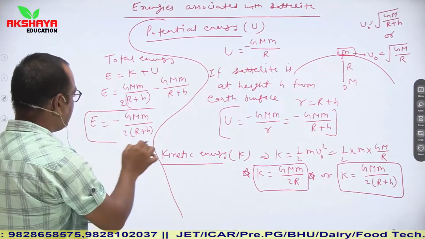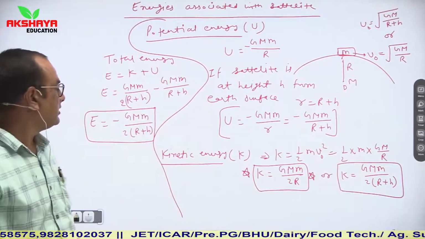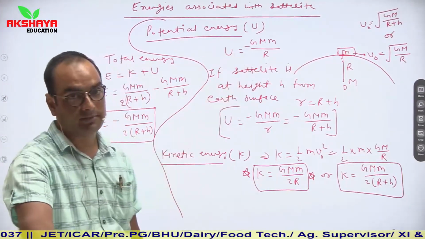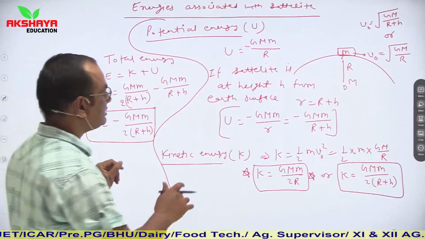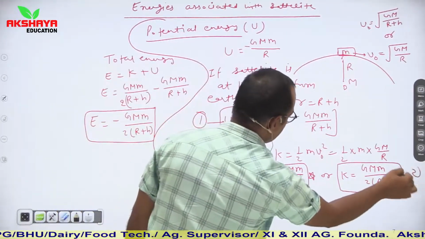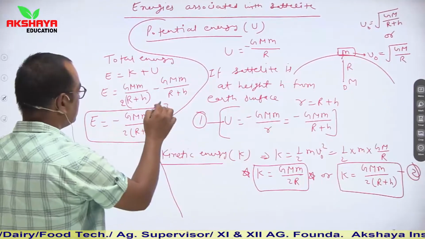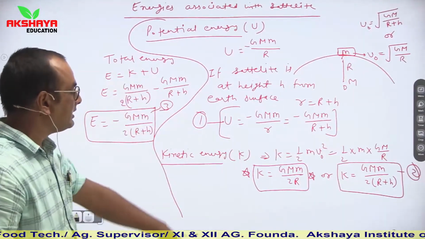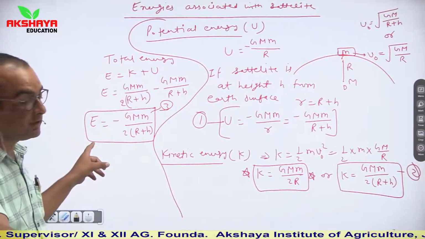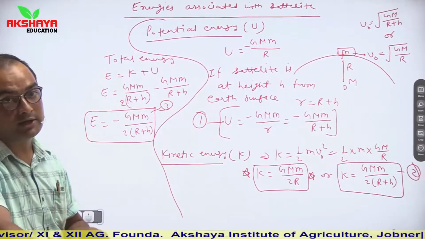So from here we can establish a relation between total energy, kinetic energy and potential energy. Let us say this is relation number 1, this is relation number 2, and this is relation number 3. Then we can say that magnitude of kinetic energy is equal to magnitude of E. See, I am talking about magnitude.